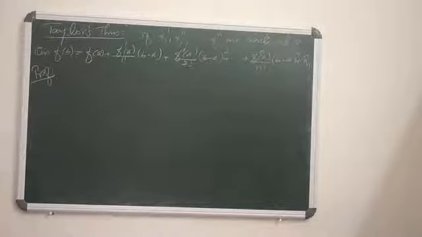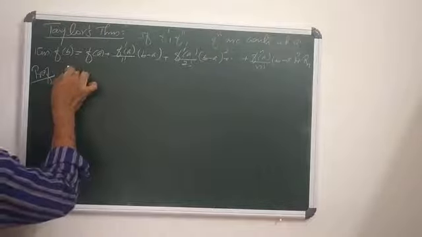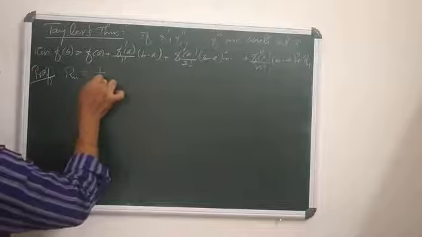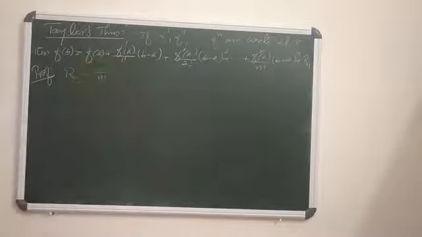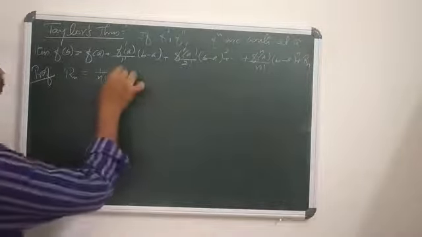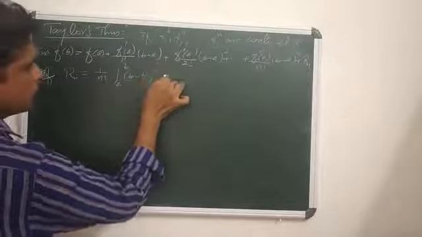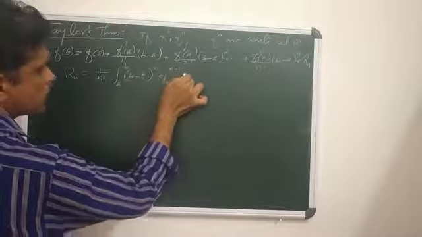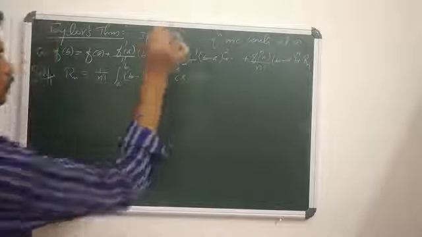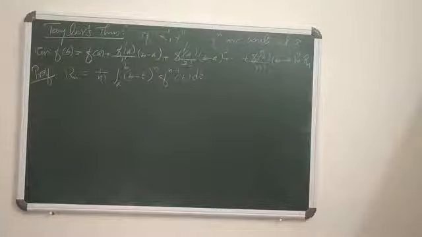How to prove here? Where Rn is given. What is Rn? Where Rn equals 1 by n factorial into integral a to b, b minus t all power n into f n minus 1 t dt. So this is the remainder. Rn equals 1 by n factorial into integral of b minus t all power n into f n minus 1 t dt. How to prove this one?